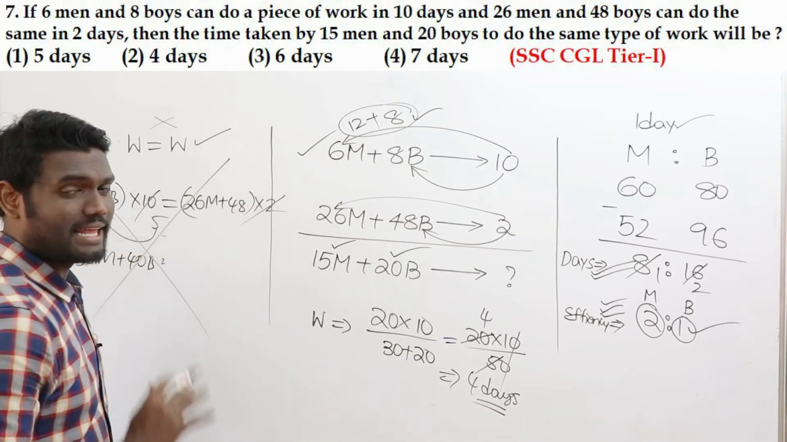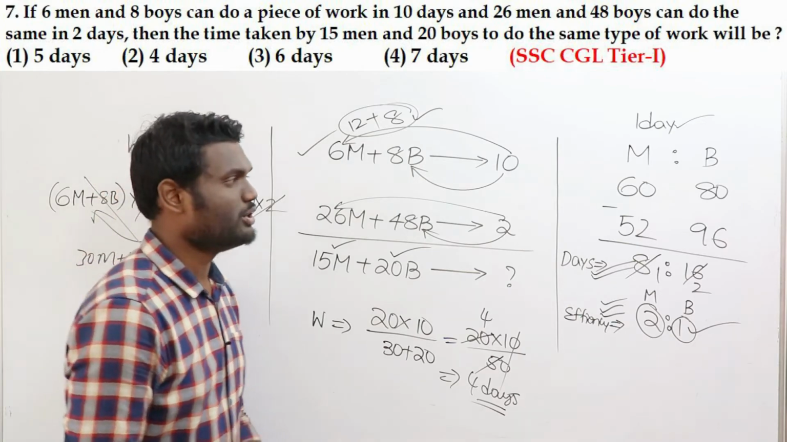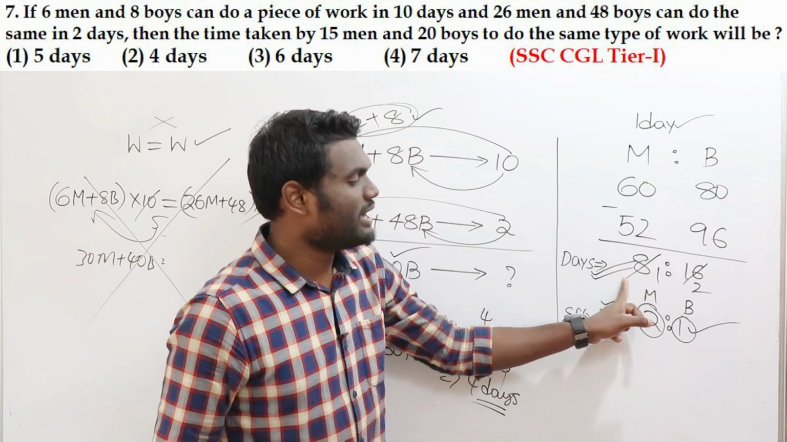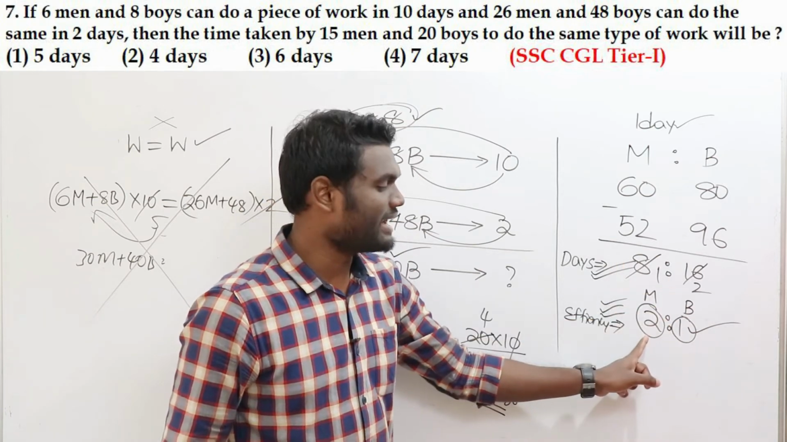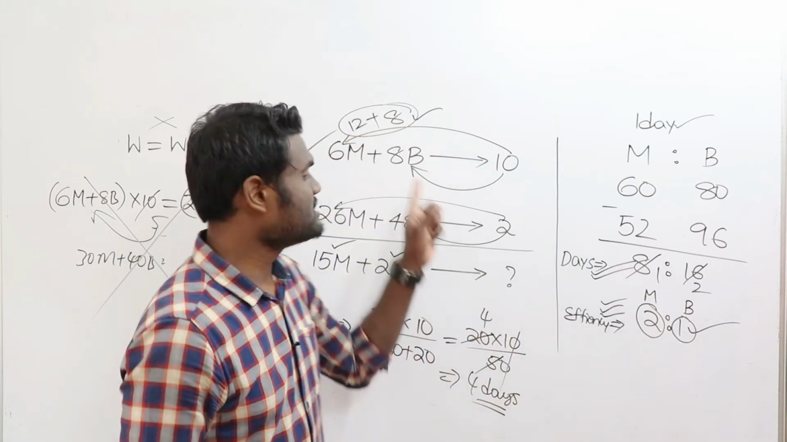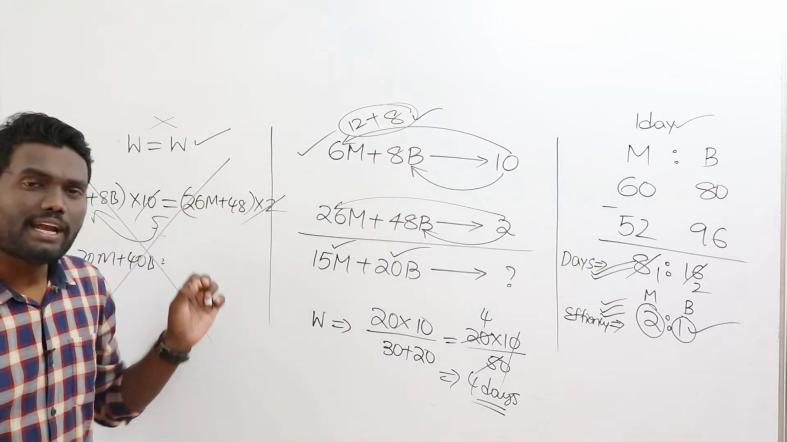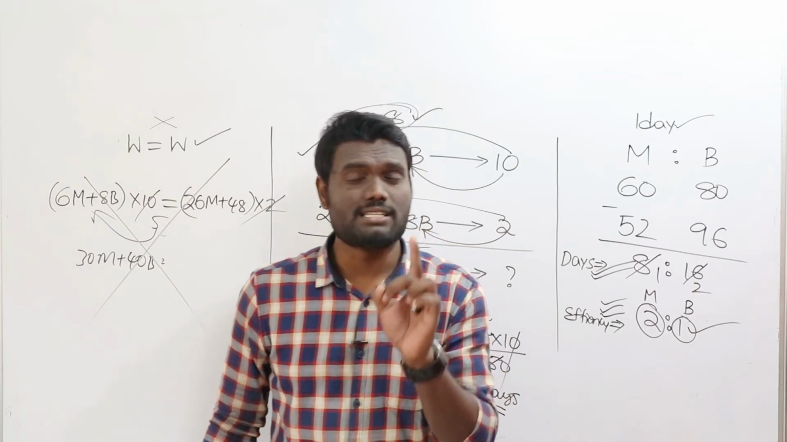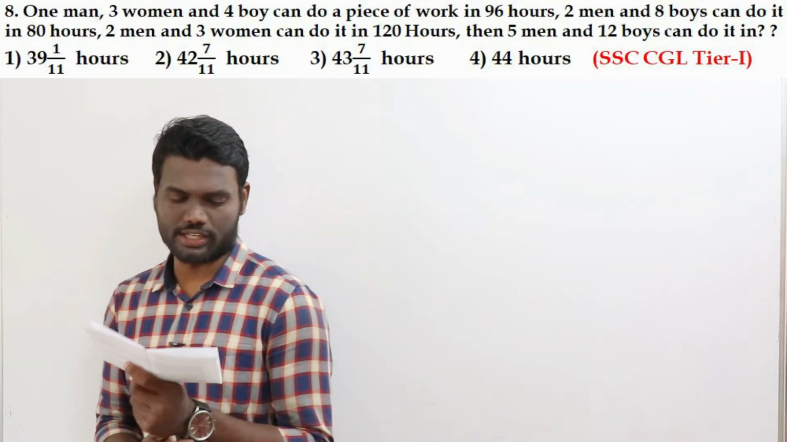So rather than simplifying this and all, what you will simply do is convert to 1 day work. Once you convert to 1 day work, you will come to know days ratio. Once you know days ratio, you can directly get efficiency ratio. Once you get efficiency, place in any of the equation and you will be getting work. Once you know work, these questions can be answered in just a fraction of seconds. Is that clear with everyone? Let us look at the next question.